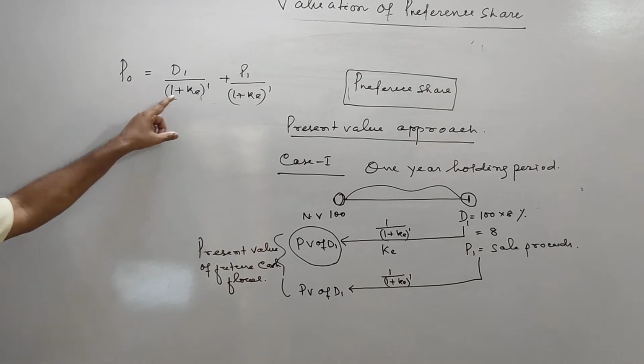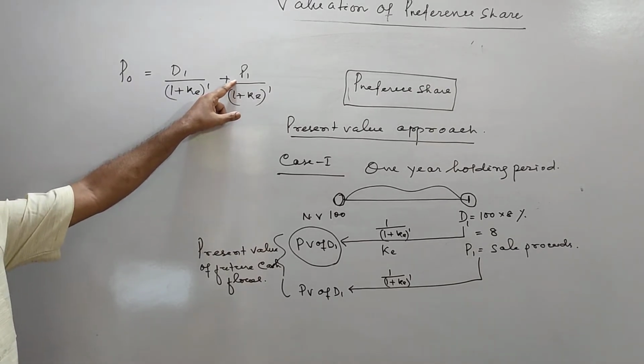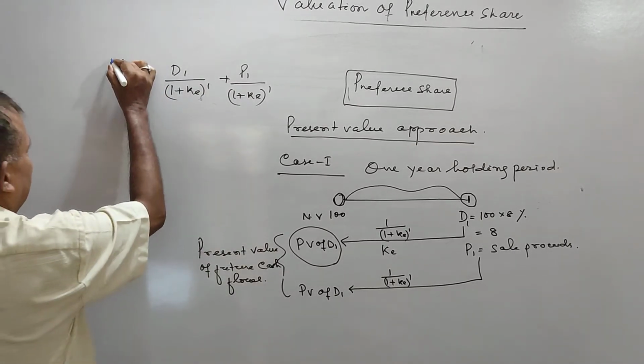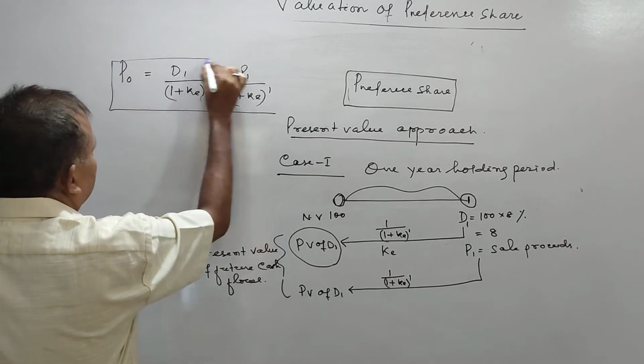Then the dividend and the price are converted to your present value. So this will be the formula.